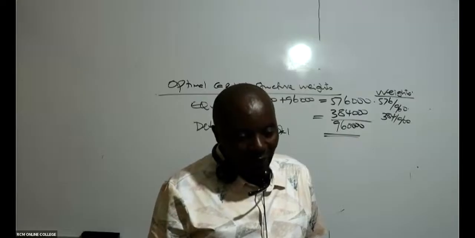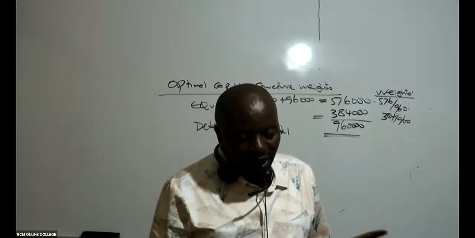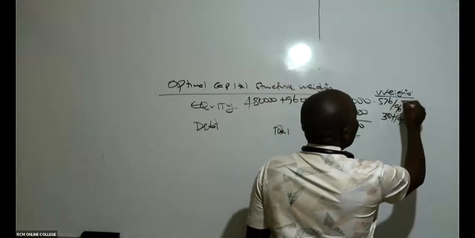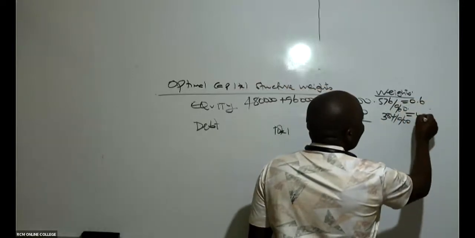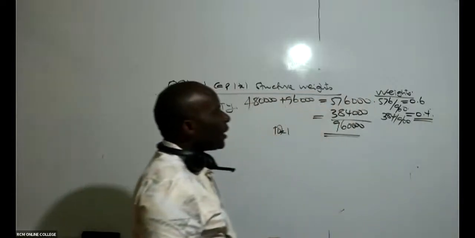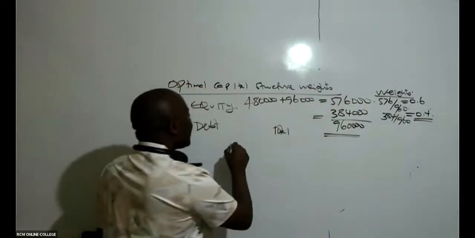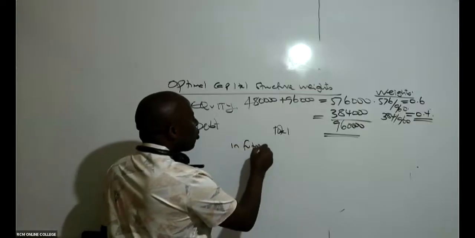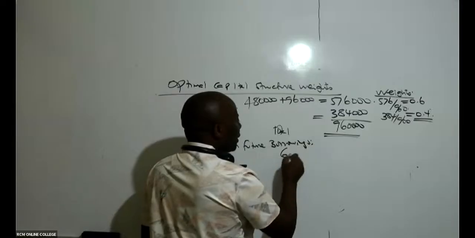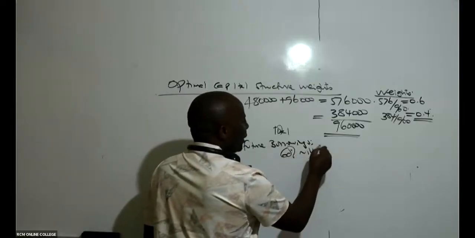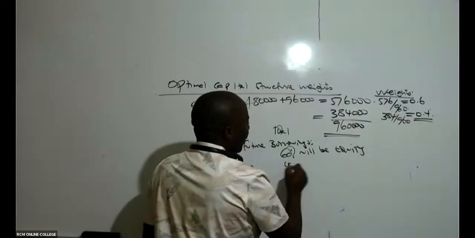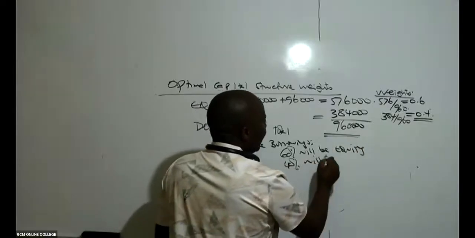So most of them are saying, Mwalimu, this should be 0.what here? 6 exactly. Thank you very much. So this is 0.6. Then therefore, this will be 0.4. So what does this mean? It means that in future, even in future borrowings, 60% will be equity, and the 40% will be debt.